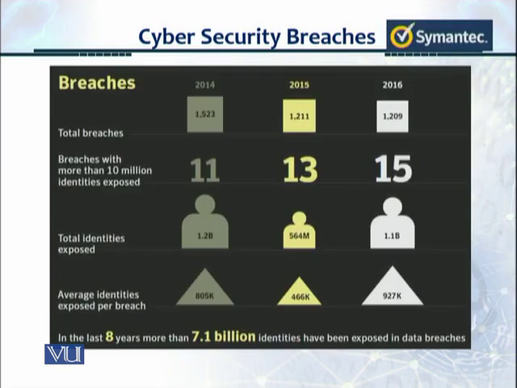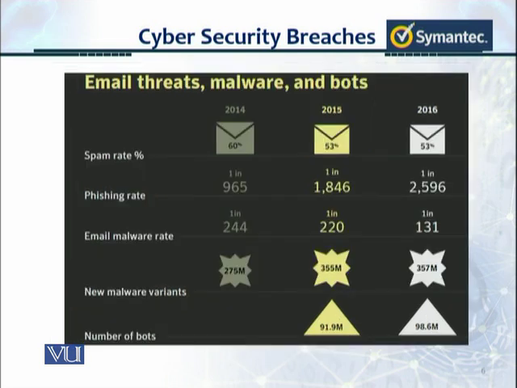Now, this is from the Symantec report. And here we see the 2016 status. So there were about 1,200 total breaches in 2016. And breaches with more than 10 million identities exposed, there were about 15, which is quite surprising. About 1.1 billion total identities exposed, as reported in the Symantec report.